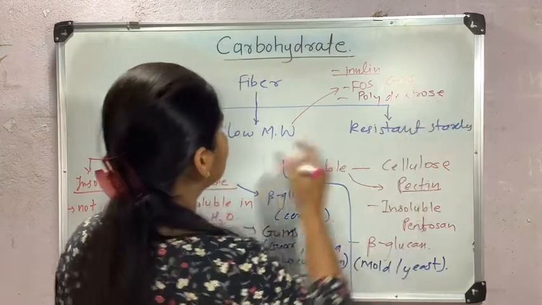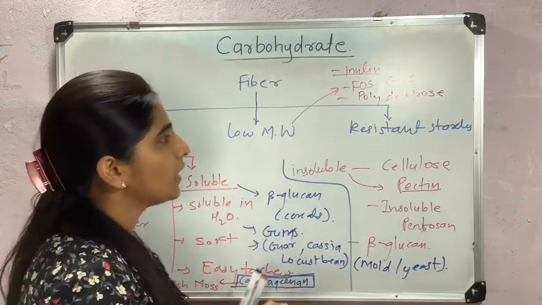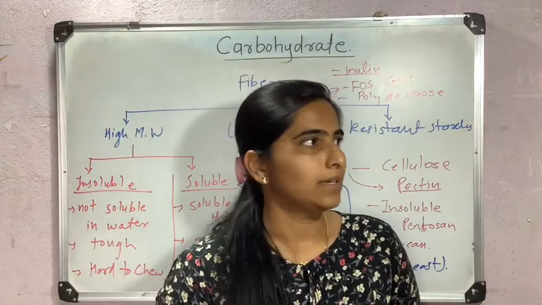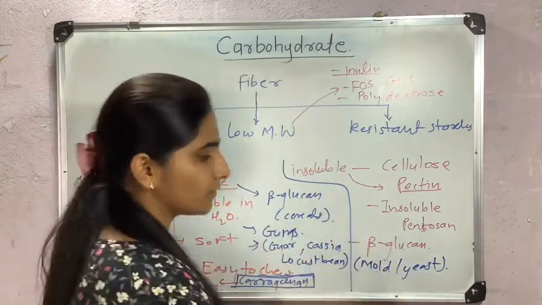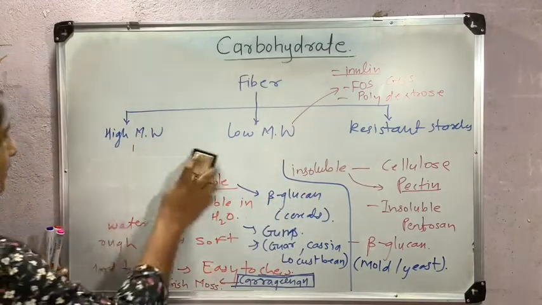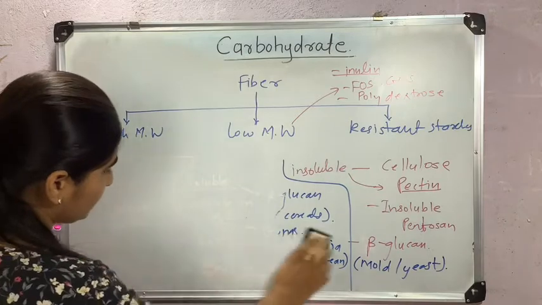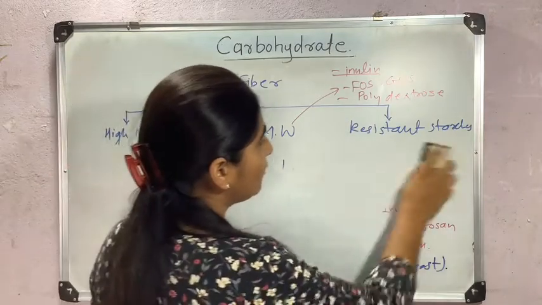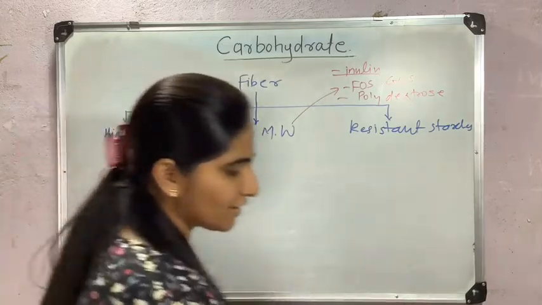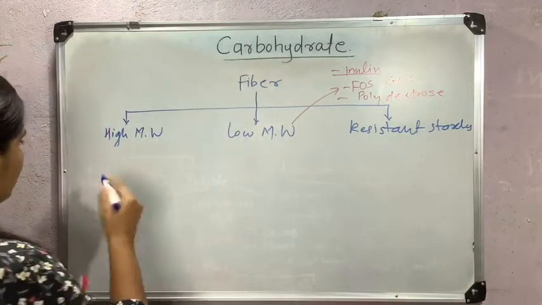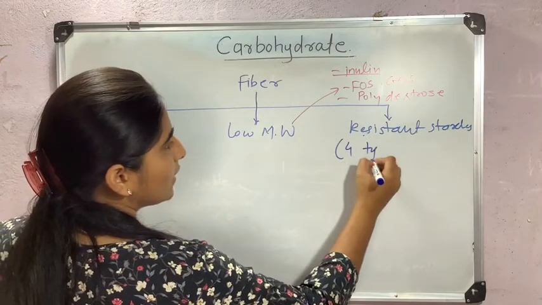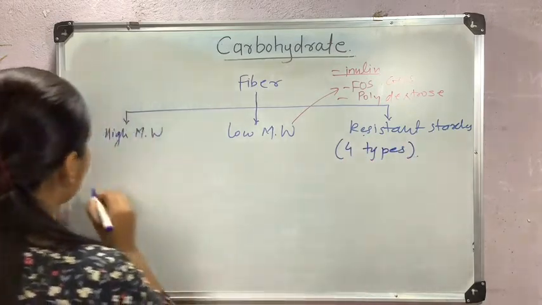And resistant starches are divided into four parts, four types. I will tell you. Here I will write, there are 4 types of resistant starches.